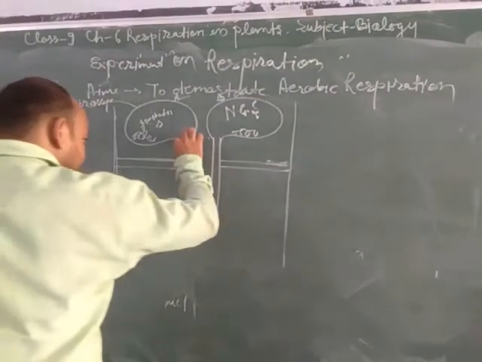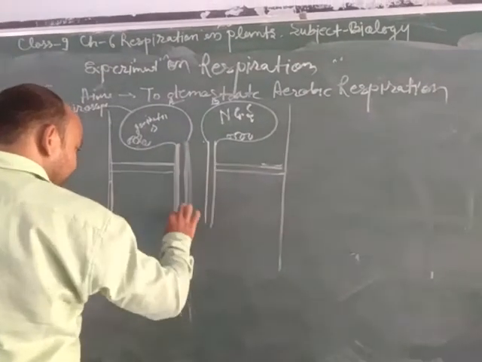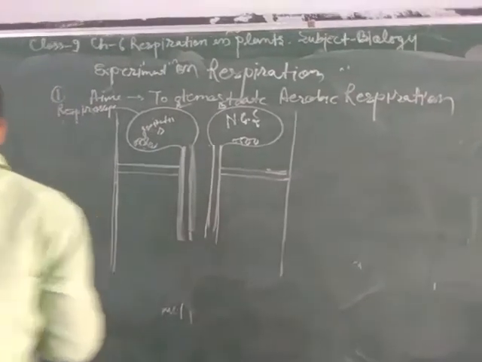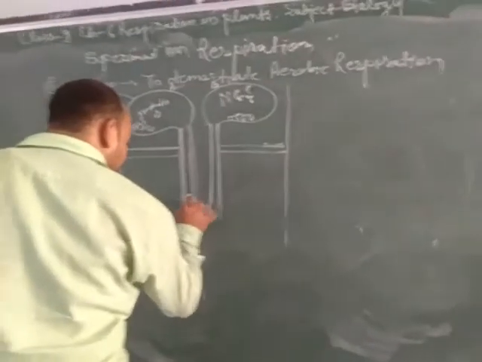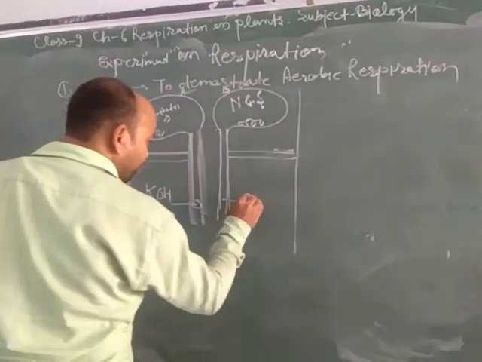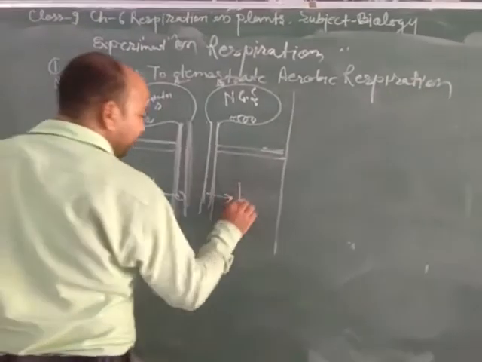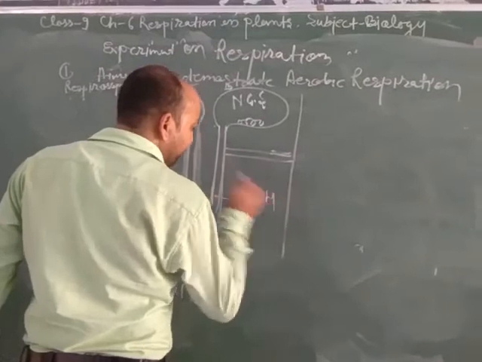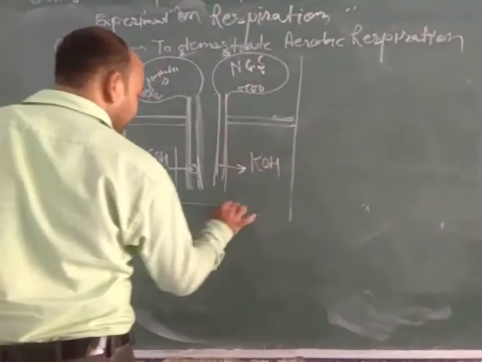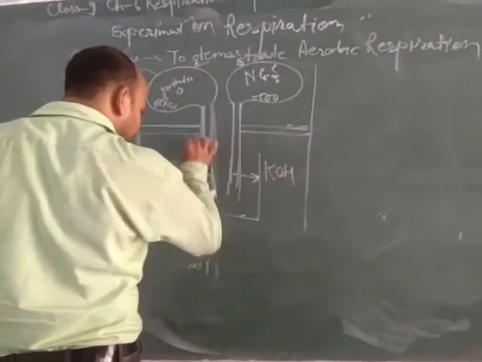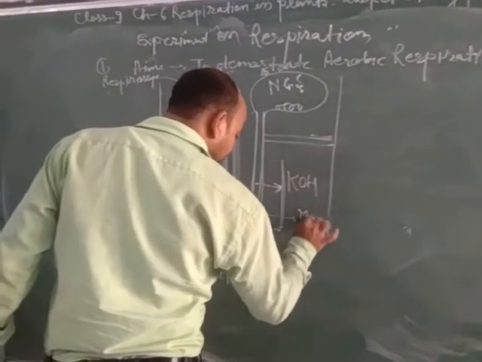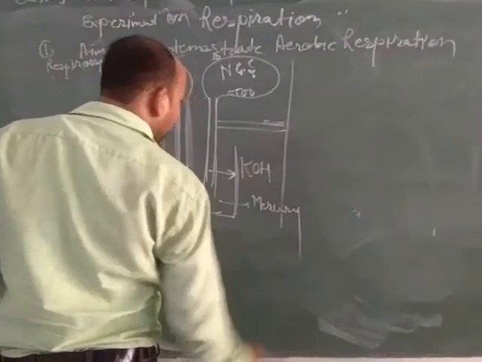Now, after taking the germinating and non-germinating seeds in both flasks, introduce potassium hydroxide in both respirometers, invert the flasks and dip them in mercury.